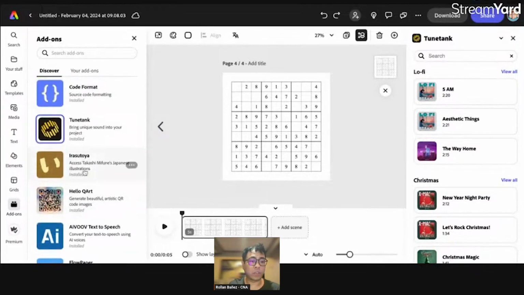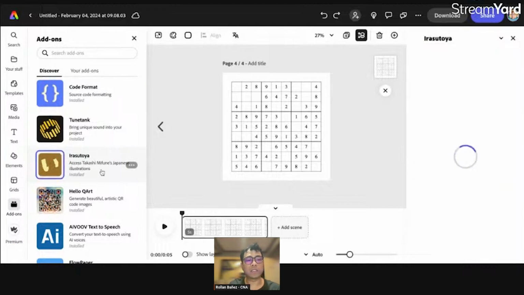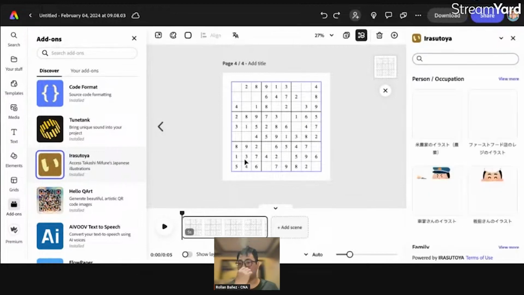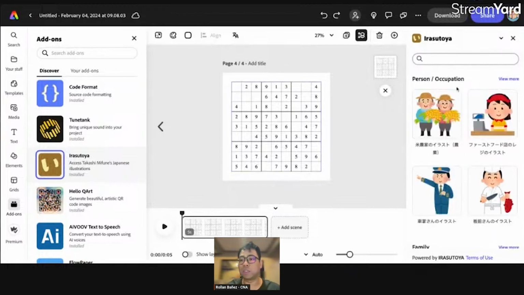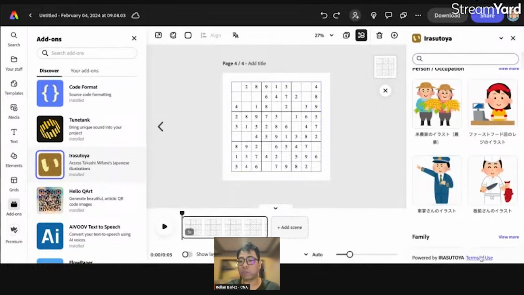Let's try Irasutoya. Let's click on that. I tried this like a second before, and it gives you a lot of illustrations, as you would see here. I think you also have to check for the terms of use.